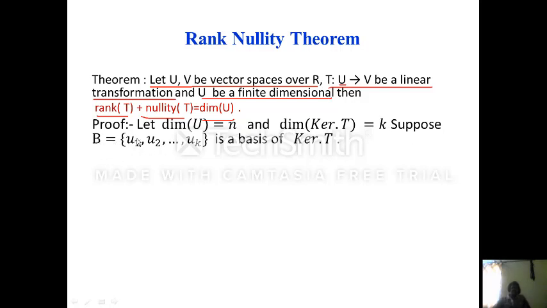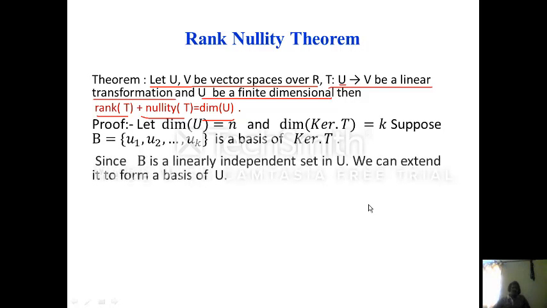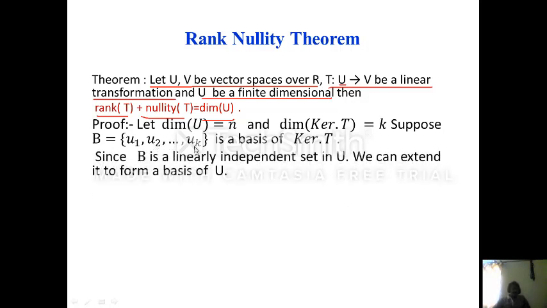Suppose B equal to {u1, u2, ..., uk} is a basis of the kernel of T. Then we know that the kernel of T is in U and B is a basis. Basis means linearly independent set. Since B is a linearly independent set in U, we can extend it to form a basis of U. Since k is less than or equal to n, if k is equal to n, then no doubt. If k is less than n, we can add some vectors to this set B so that the expanded set is a basis of U.